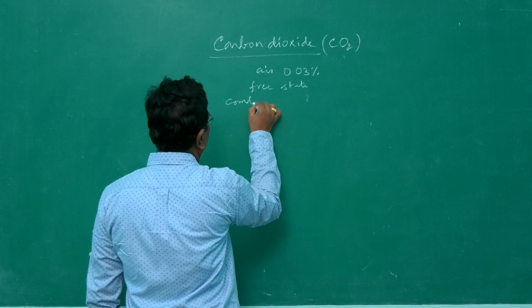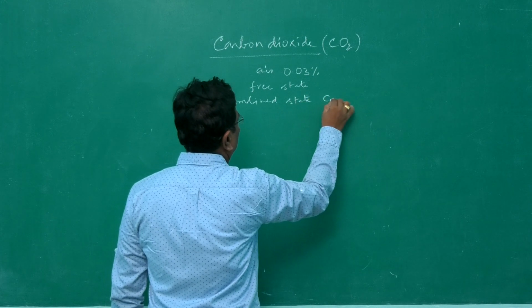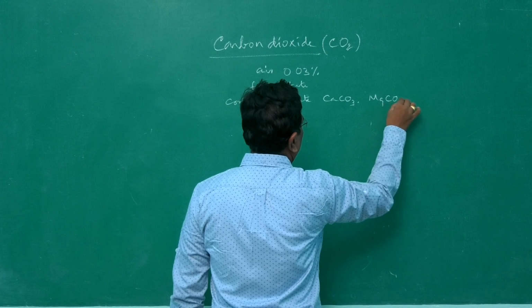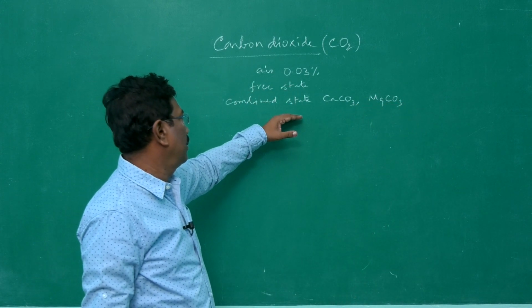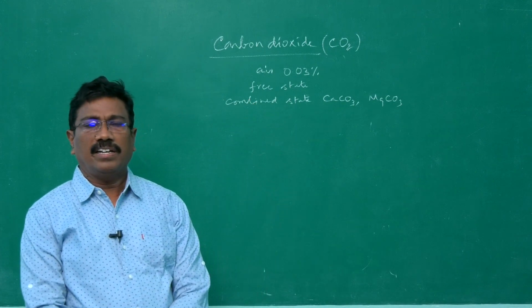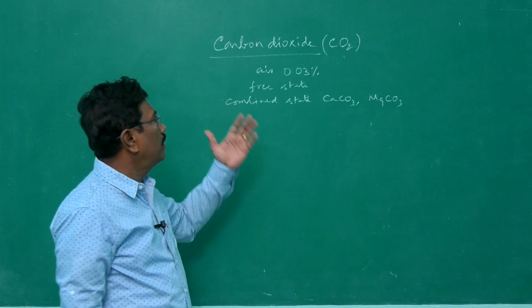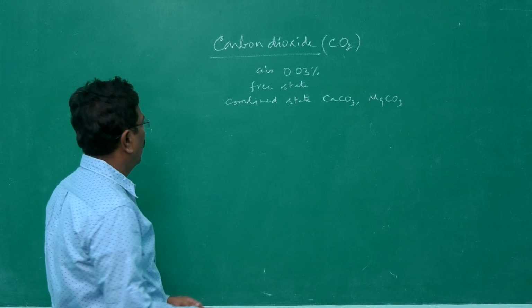In the combined state, it may be in the form of so many minerals: limestone, magnesium carbonate, and many metallic carbonates in rocks contain carbonate crystals. And how to prepare this popular carbon dioxide on a large scale?